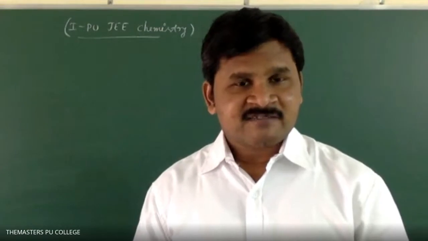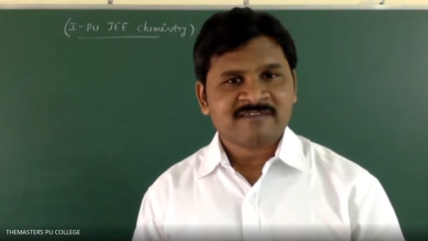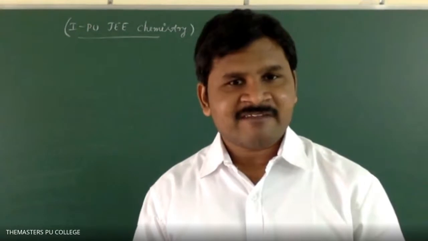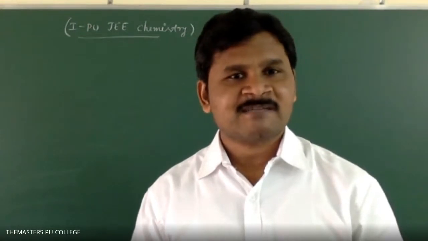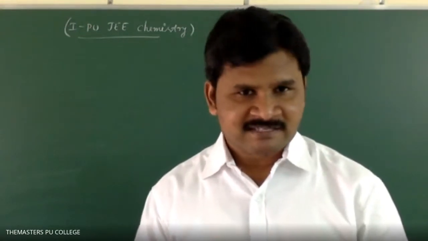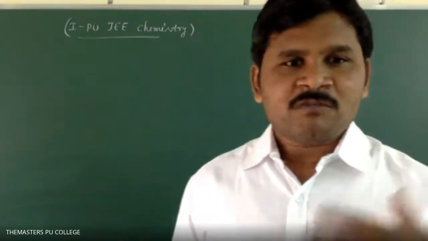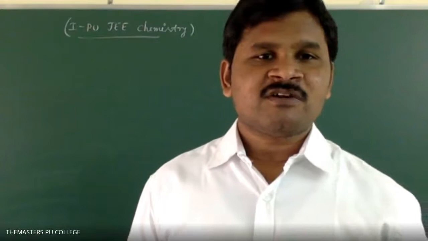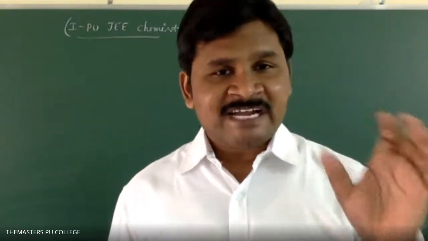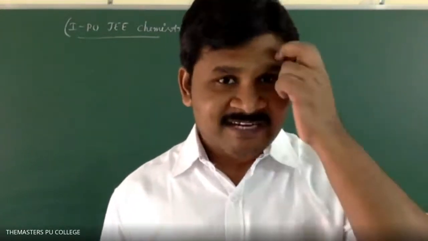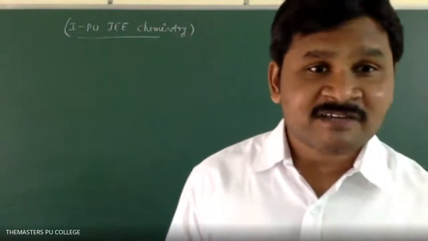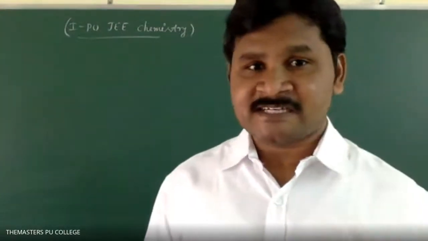Students, in stoichiometric calculations, we have 4 types. Out of 4, 3 are very, very important. What are they? Weight calculation, weight volume calculation, volume calculation. These are the important stoichiometric calculations. So one more example I want to give to better explain these weight relation, weight volume relation, as well as volume relations. Please observe carefully. Next example you have to write.